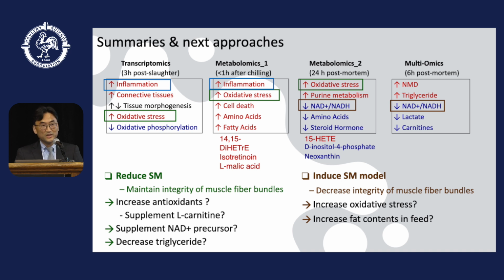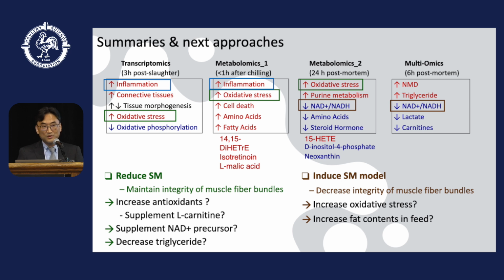Oxidative stress pathways were identified in all 4 omics studies, even though it was not indicated in the multi-omics result. NAD plus NADH imbalance was found in the metabolomics study and the multi-omics study. So our next question is how we can use the information identified from this omics study.